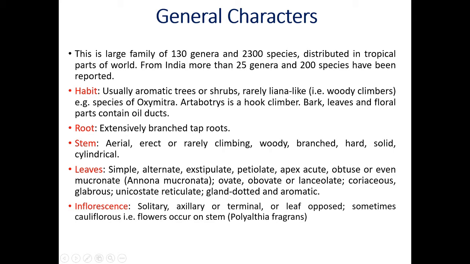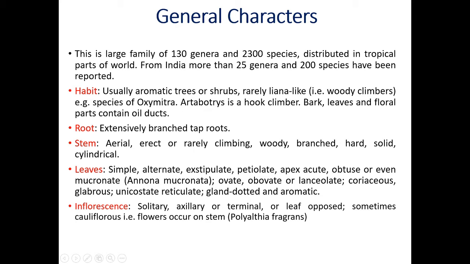Then the stem is aerial, that means above the ground, erect or rarely climbing in this type of habit. Woody, then branched, the stem is hard, solid, and cylindrical. These are some characteristic features of the stem of family Anonaceae.